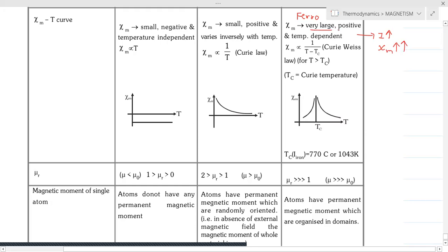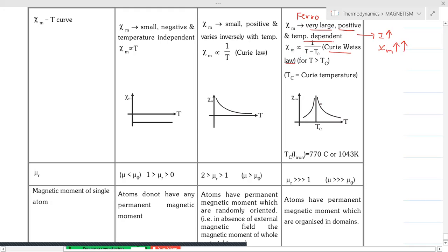So very large, and it is obviously a positive value and temperature dependent. So let us see how it depends upon the temperature. It can be shown by the Curie-Weiss law. Xi is proportional to 1 by T minus Tc.